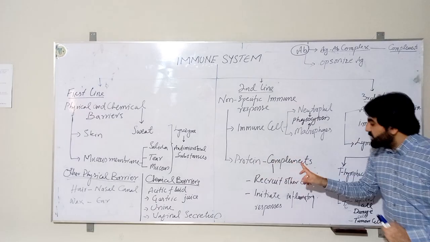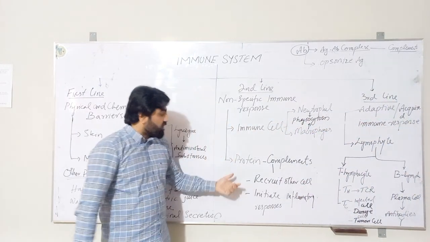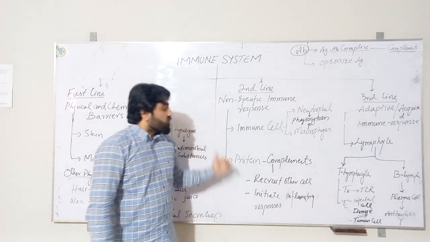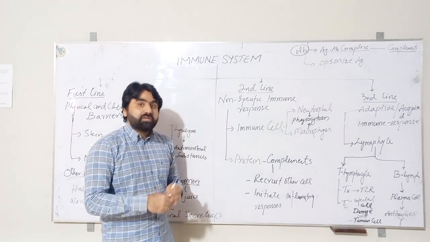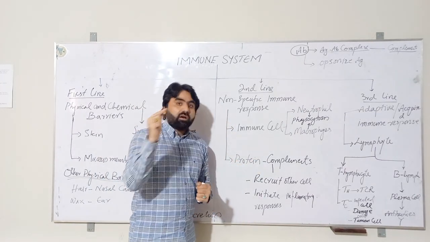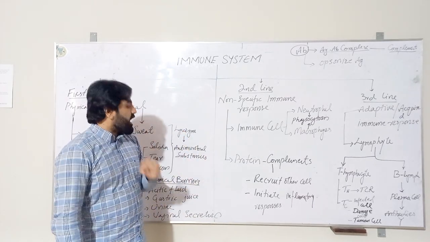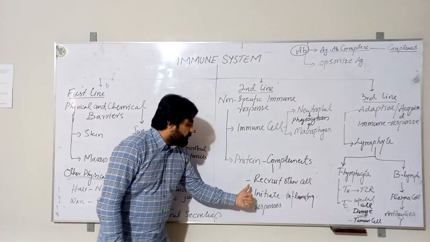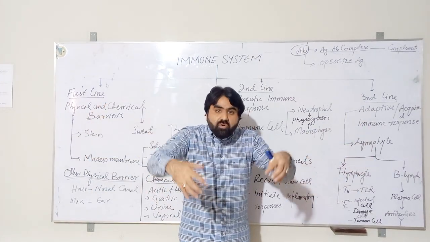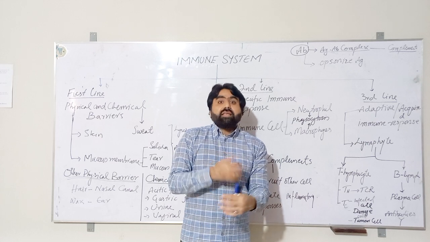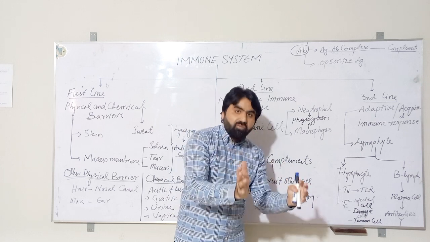Meanwhile, the complement proteins are activated due to the presence of the foreign invader. After activation, the complement tries to kill the foreign invader or microorganisms. In addition to killing microorganisms, complement also recruits other immune cells to the site of infection in order to strengthen the attack of the immune system on the foreign invader.